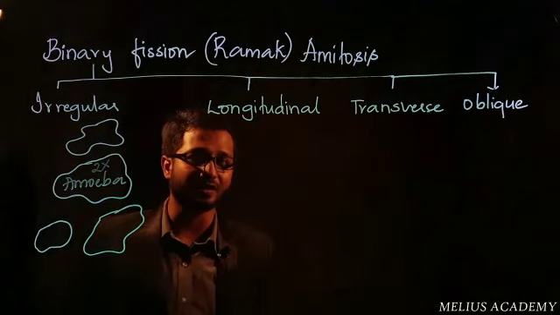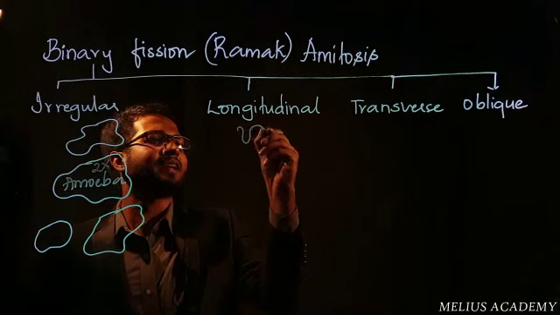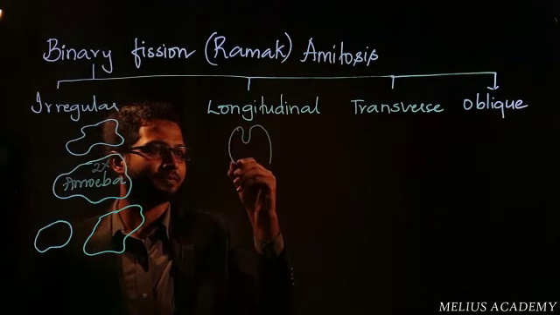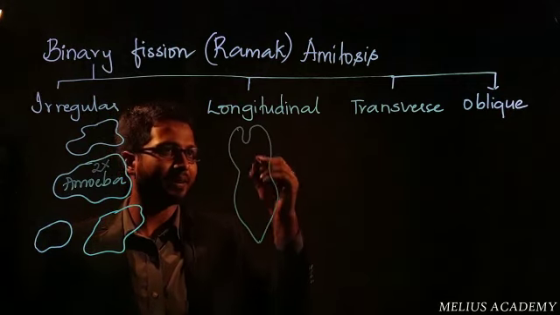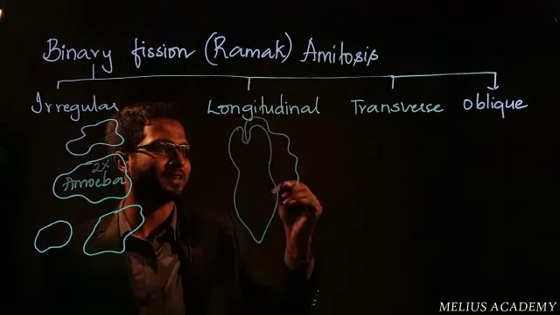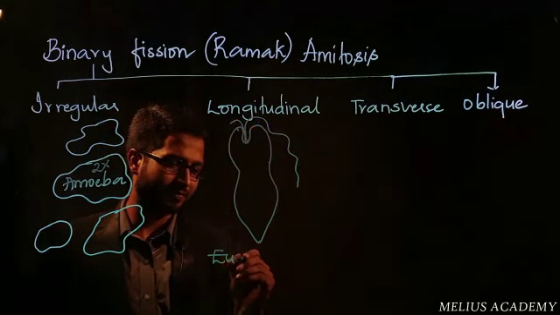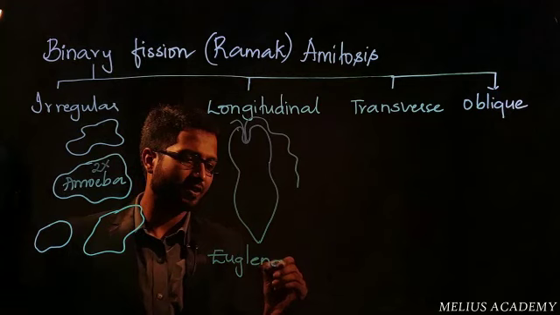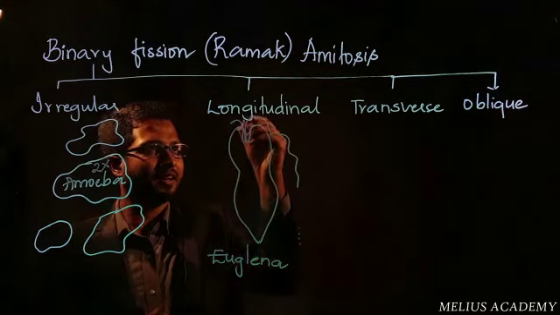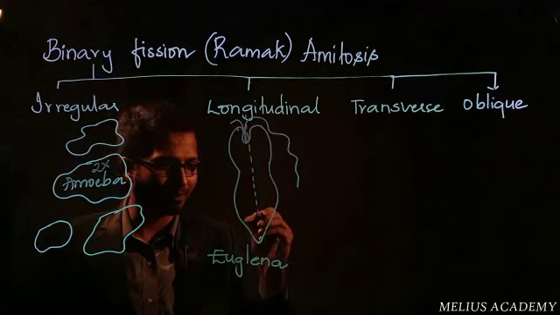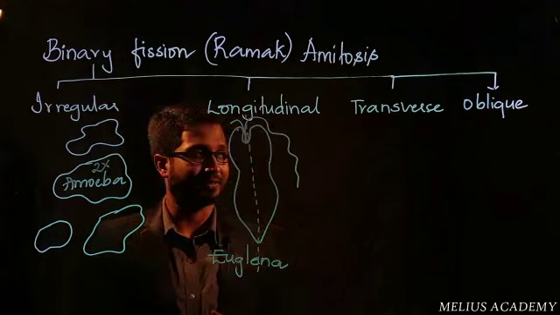Next is longitudinal fission. It is a condition where you see an organism dividing through the longitudinal plane. By looking at the diagram, I guess you might have understood the name of the organism. It is Euglena. Whenever Euglena decides to divide through binary fission, it is going to divide by the longitudinal plane. Okay? Now, next is the transverse plane.